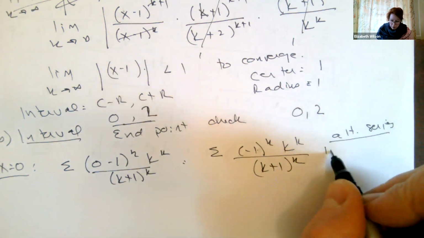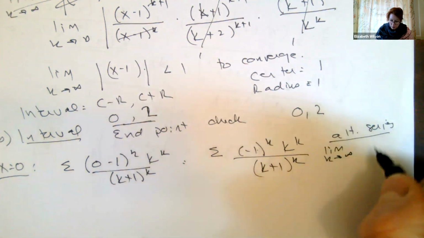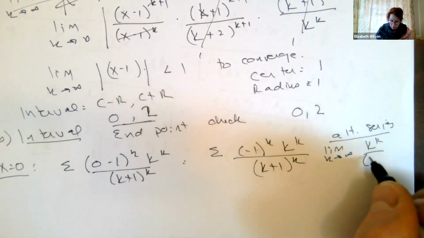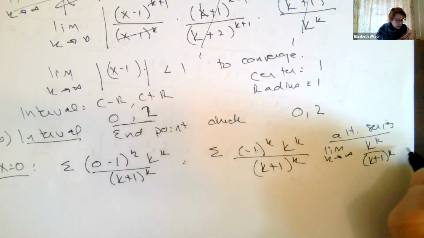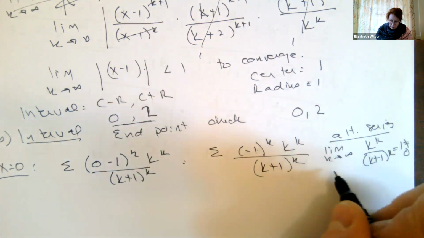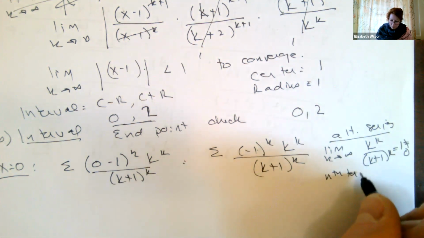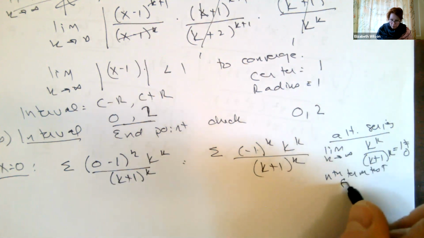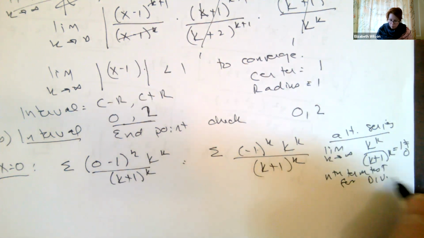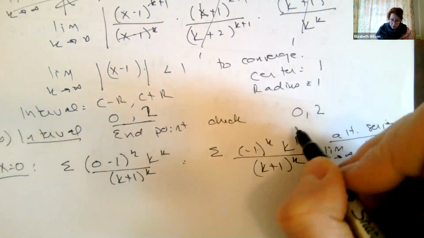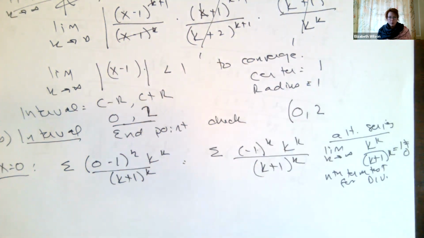I'm going to do the first check. k goes to 0, k to the k over k plus 1 to the k. This is equal to 1, which doesn't equal 0, which satisfies our nth term test for divergence, which means that it diverges at x equals 0. So 0 is not included.